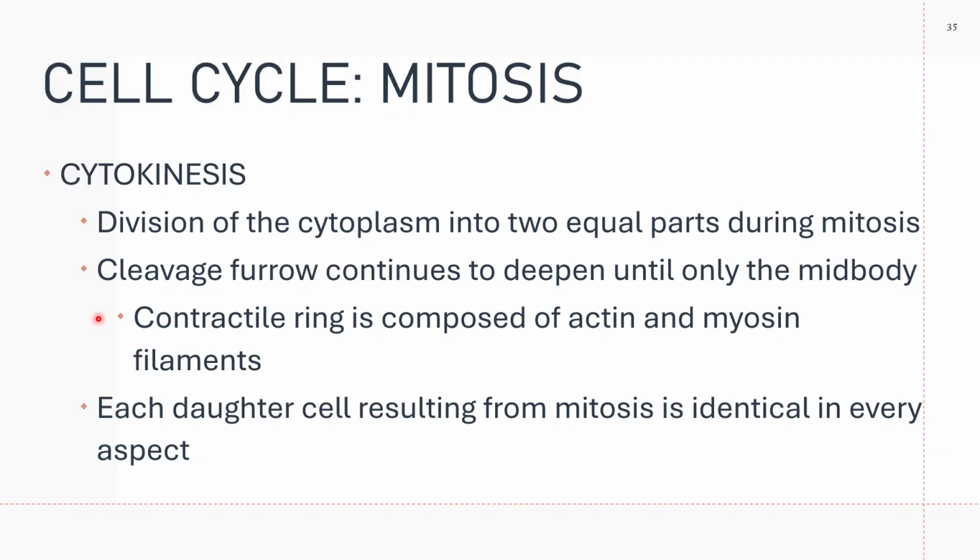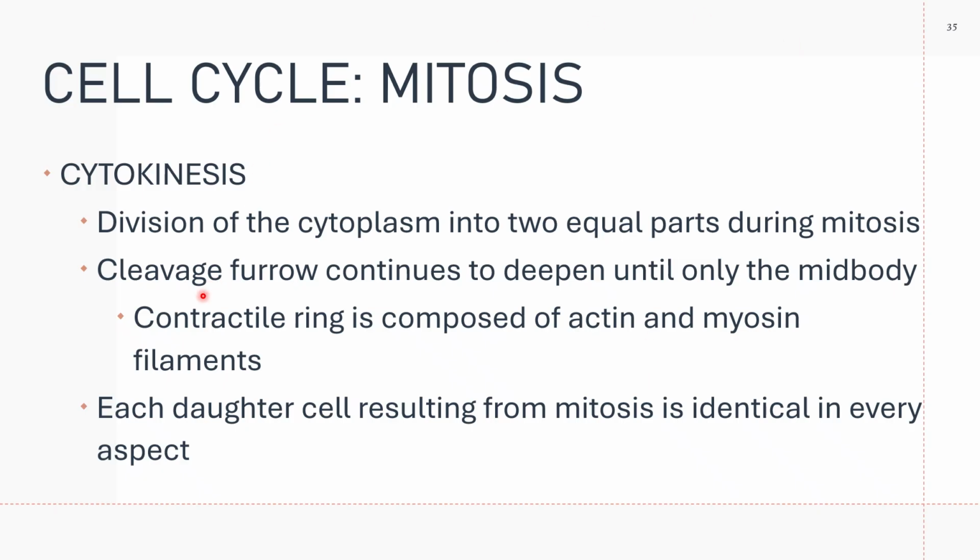Cytokinesis, this is the division of the cytoplasm to produce two equal parts during mitosis. And in cytokinesis, the cleavage furrow continues to deepen until only the mid body remains. And please note, there is a contractile ring that is composed of actin and myosin filaments. These are contractile proteins, if you remember.